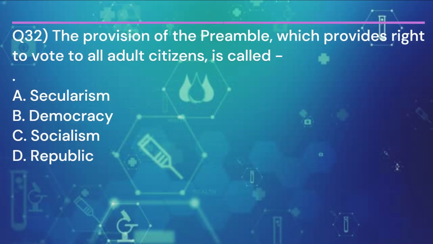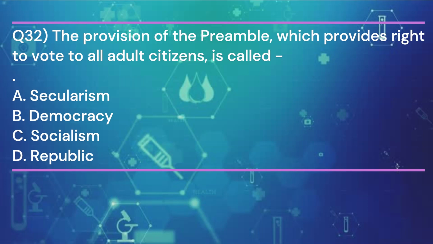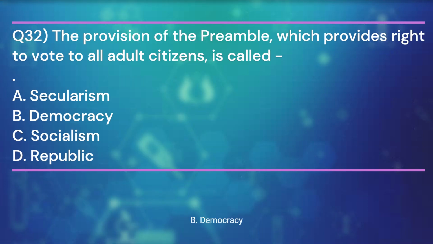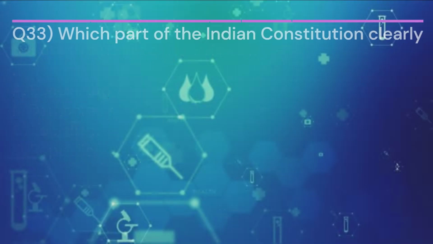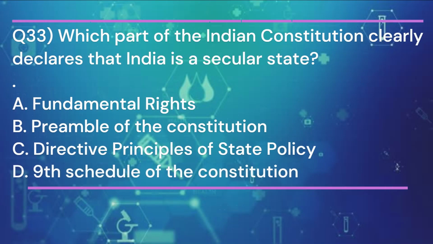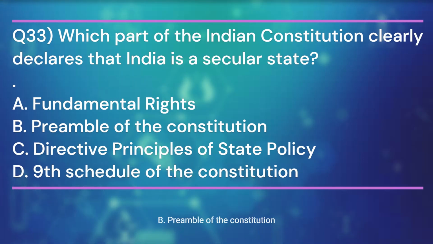Question 32. The provision of the preamble which provides right to vote to all adult citizens is called. And the answer is B. Democracy. Question 33. Which part of the Indian Constitution clearly declares that India is a secular state? And the answer is B. Preamble of the Constitution.